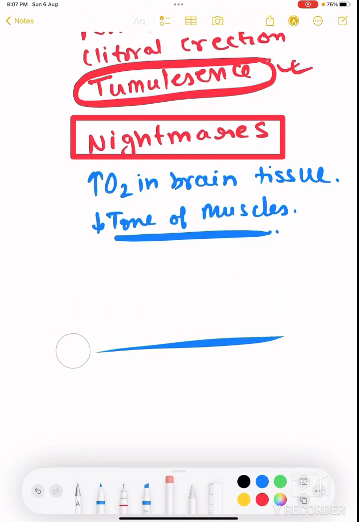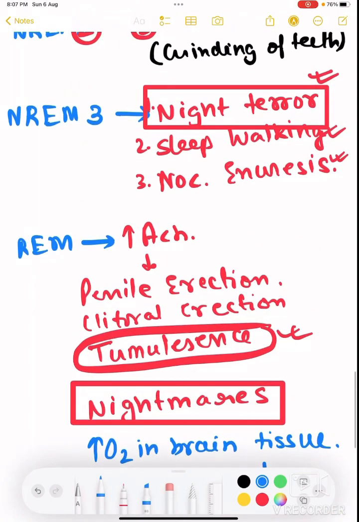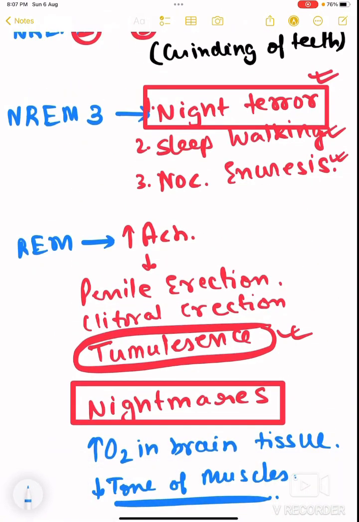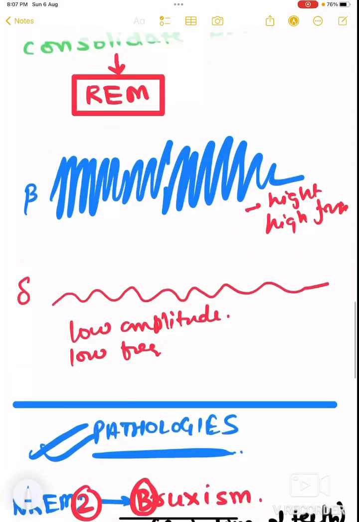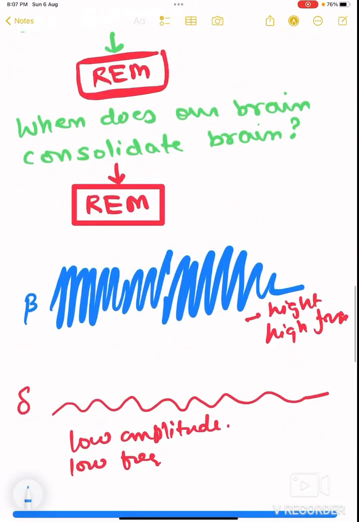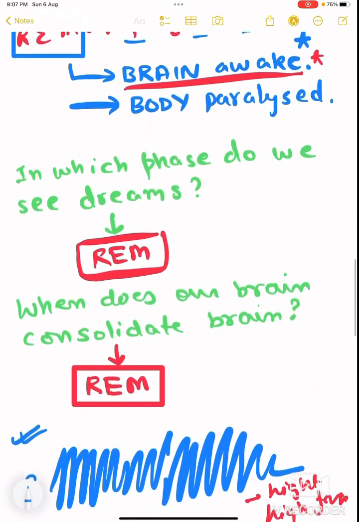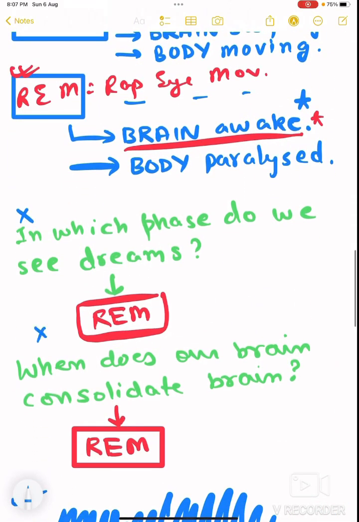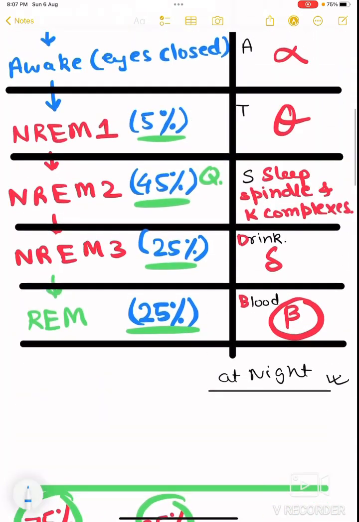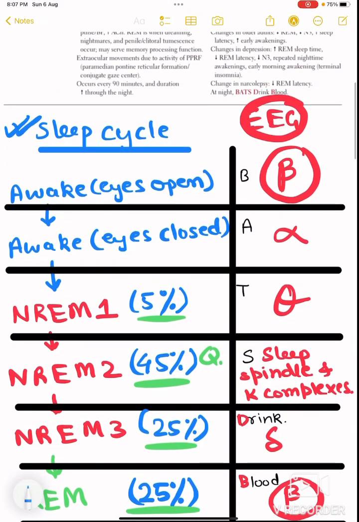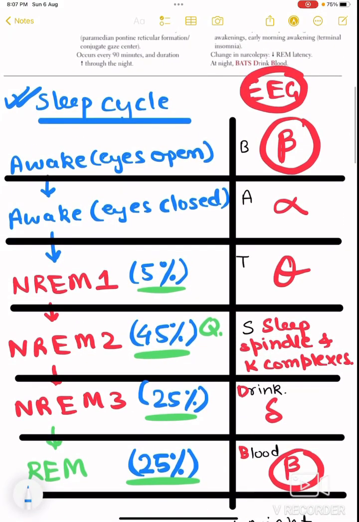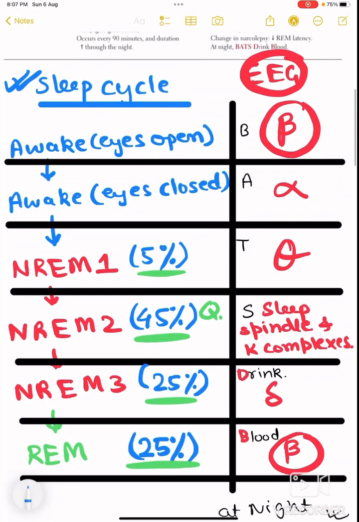So this is everything, guys. I have taught much more than what is actually required, right? But these things are actually very important. These pathologies part, what is present in what. Waves are sometimes asked. Look at the waves properly. You will get many questions from it. These just-for-fun questions are not important, right? And lastly, the most important part is in the sleep cycle phase. These EEG wave patterns, extremely important. You cannot miss these things, right? EEG patterns. Remember the mnemonic, BATS, bats, drink.